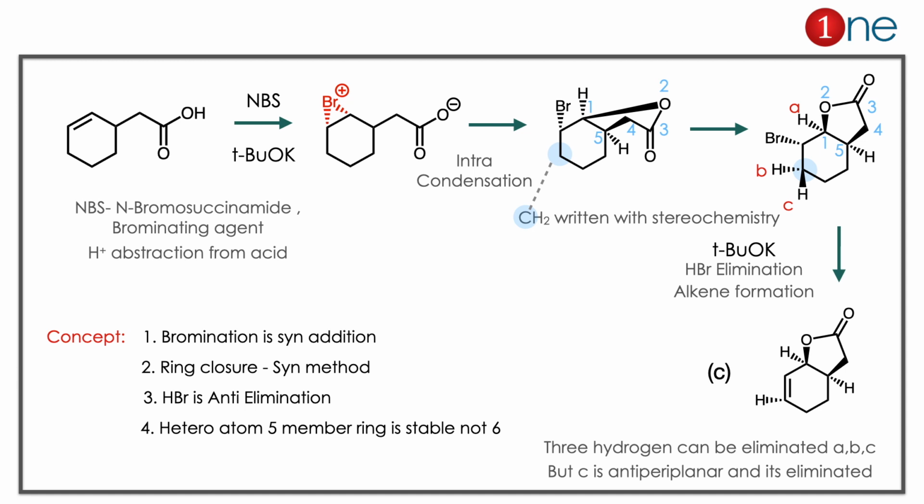Here are 4 important concepts you have to learn. One is bromine addition. Bromine addition is a syn addition. Second thing is ring closure. Ring closure is always considered a syn method. Third one is HBr elimination. HBr is an anti-elimination. Both hydrogen and Br should be anti to each other. Fourth one is ring size. With a heteroatom, a 5-member ring is stable, not a 6-member ring.